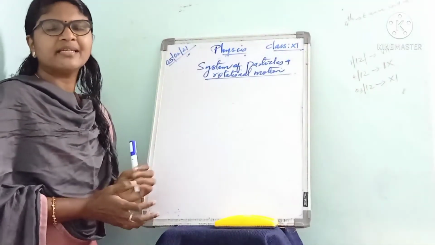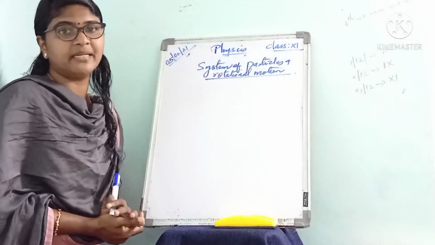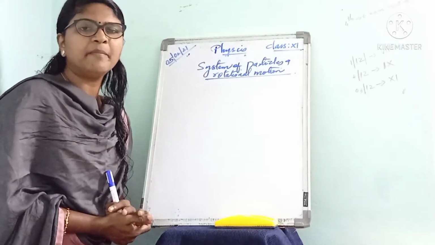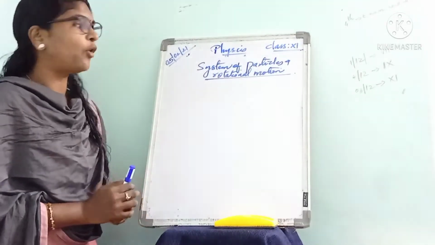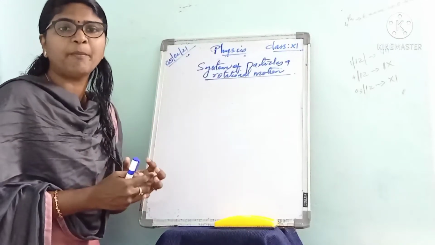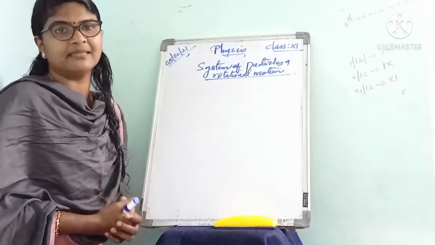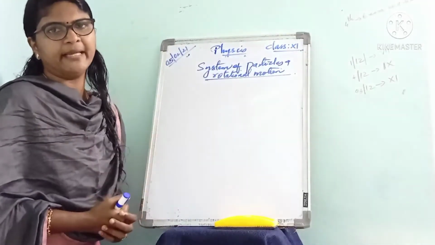The translational motion of point objects was dealt with in the earlier chapters. We already learned that. Here, an extended body can be considered as a collection of point objects. An extended body or a system of particles is the collection of many point objects, or many particles.